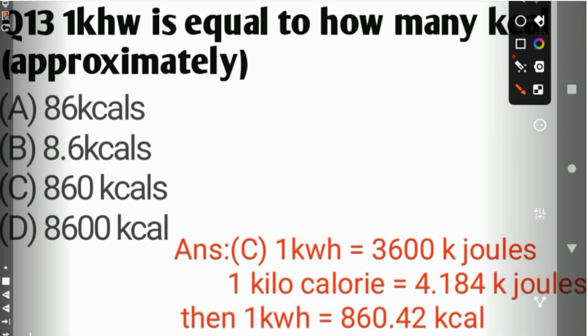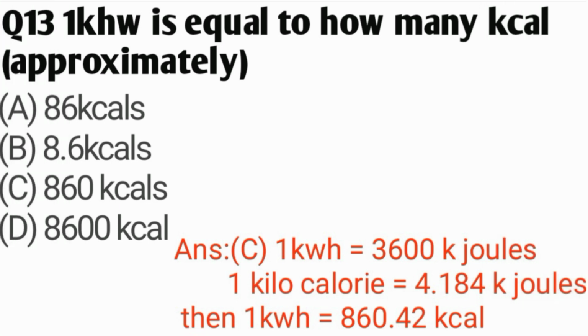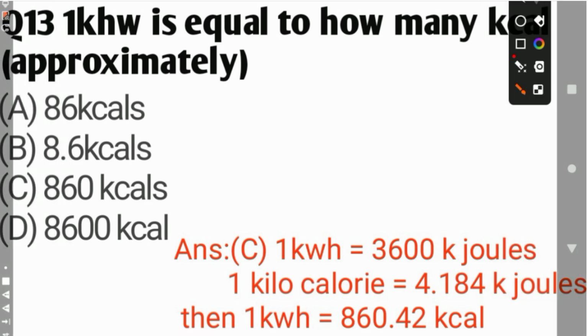1 kilowatt hour is equal to how many calories approximately? We know that 1 kilowatt hour is equal to 3600 kilojoules, and 1 kilocalorie is equal to 4.18 kilojoules. The total becomes approximately 860 kilocalories. The correct answer is C.